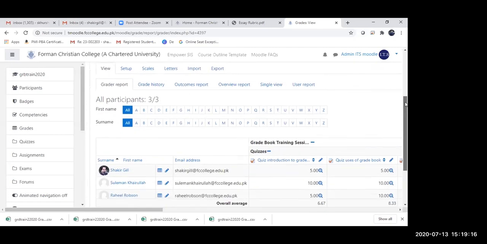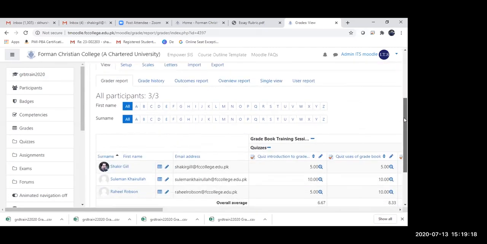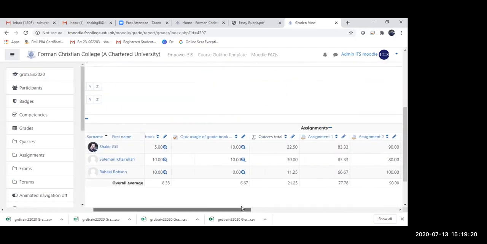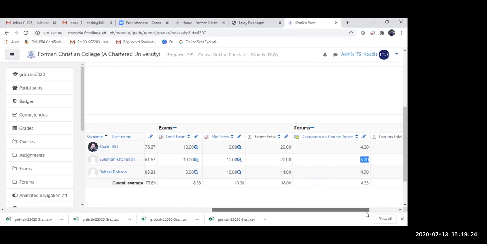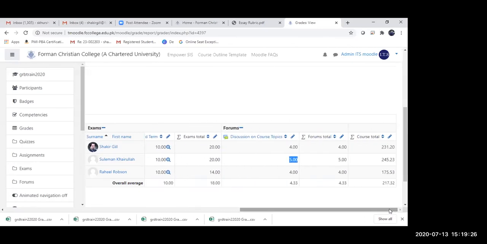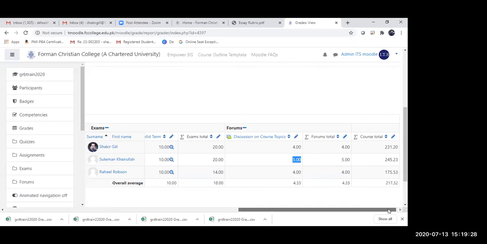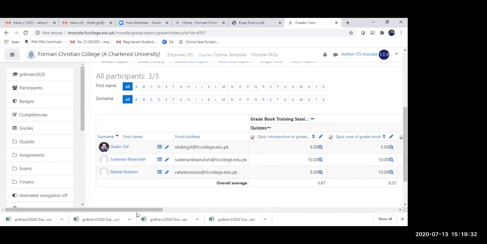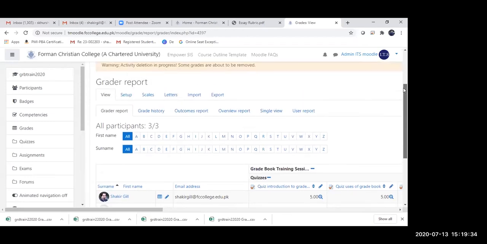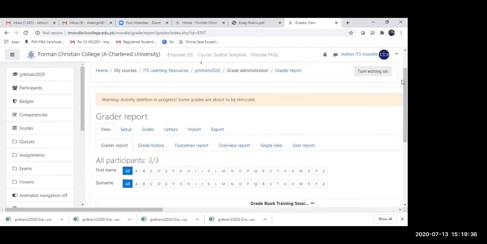So now the question is, when I view this gradebook, it doesn't make any sense to me, because it is only showing me the scores. It is going to do no good unless I'm able to at least view the percentages and the grades. So now I'm going to do that.